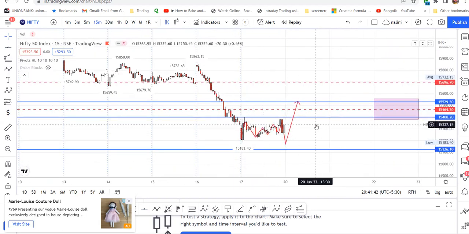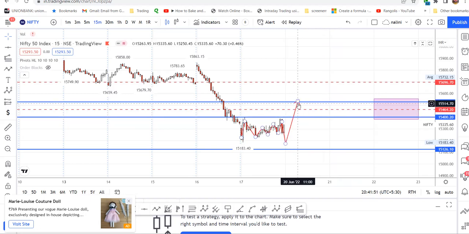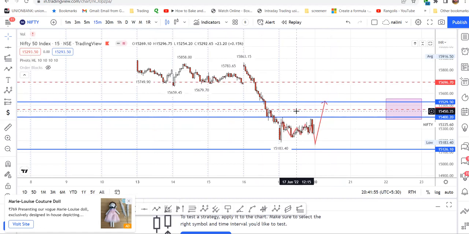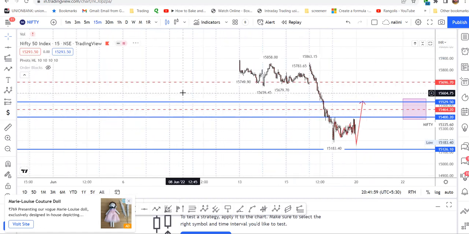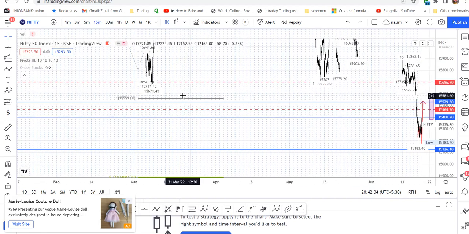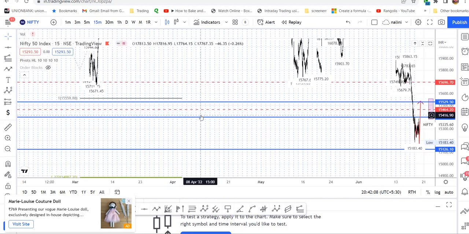Or otherwise, on Monday also, it can go sideways, or it can show some sort of upward movement in the market. Upward movements can be used for selling the Nifty, and Nifty has not completed its correction.